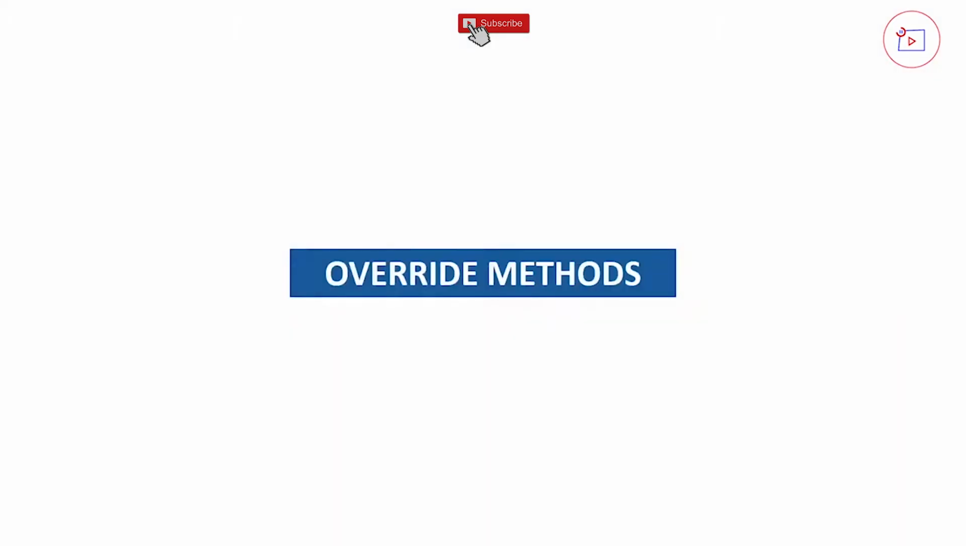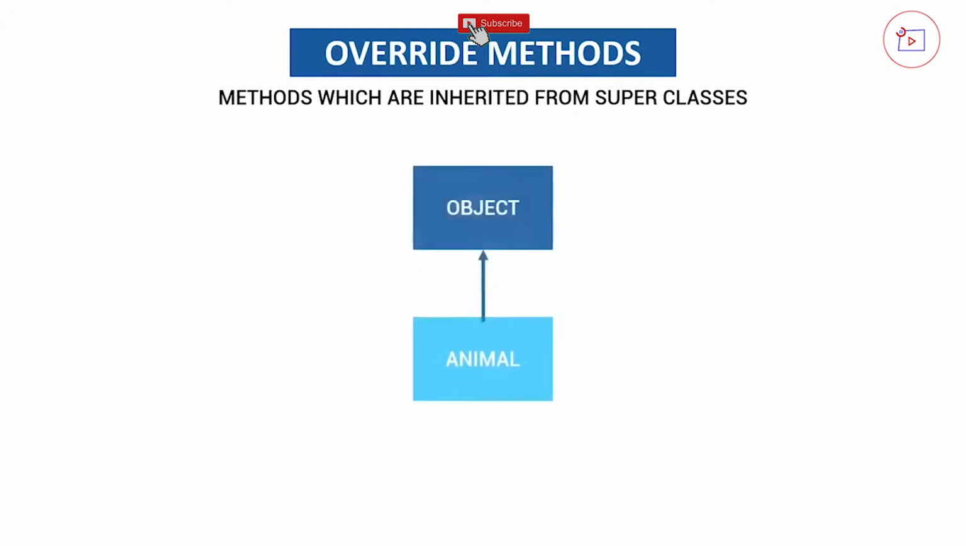In this video we're going to take a look at override methods. So what are override methods? Override methods are methods which are inherited from superclasses or parent classes, whatever you want to call it. So at this point we have our animal class, but behind the scenes, our animal class is actually inheriting from the object class. And this is something that's default in many languages. Every class that you create is a subclass of the object class.